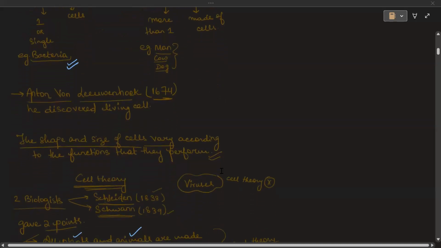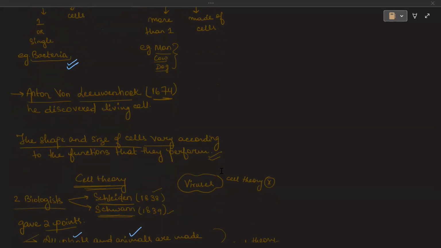Now, the first living cell was discovered by Anton von Leeuwenhoek in the year 1674. Got it? Anton von Leeuwenhoek in the year 1674 discovered the first living cell.